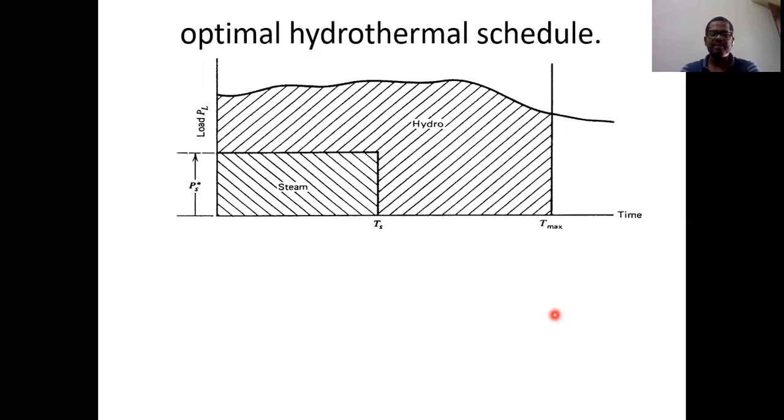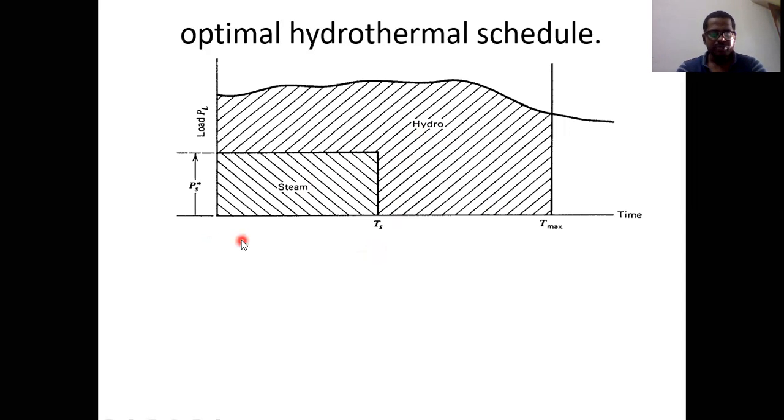Okay, next we will move to optimal hydrothermal scheduling. So everybody look at this graph. Try to understand, or try to guess at least, some information. What information can we extract from this graph? It is very, very important. For example, when you consider this graph from 0 to Tmax, your x-axis is time and your y-axis is load. When you are considering from 0 to Tmax, the steam or thermal power plant is going to produce the energy. Similarly, hydel is also giving the energy. But the important point is how much time they are producing energy. That is very, very important. So from this, we can get that information.